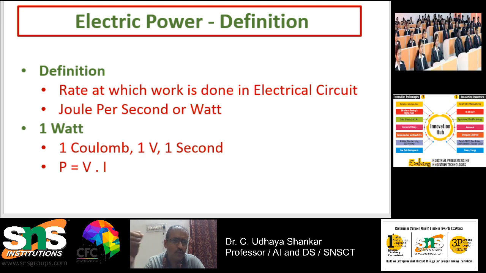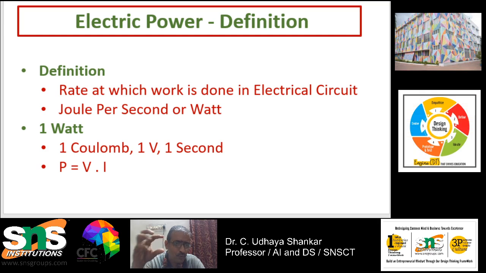So how many joules per second have been delivered? For 1 second, how many joules? For 2 seconds, how many joules? So the number of joules delivered per second is called electrical power.